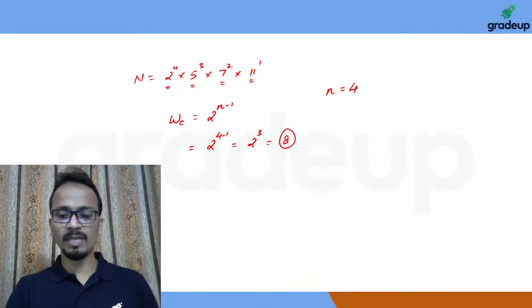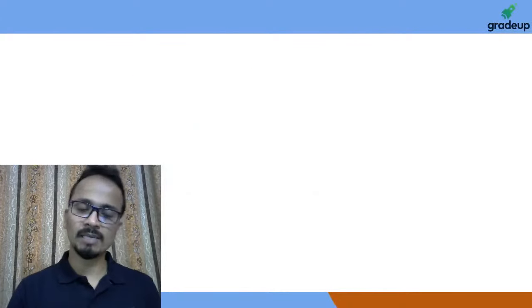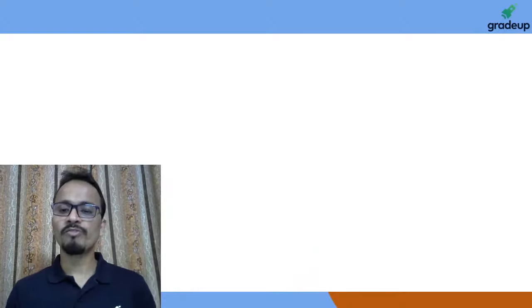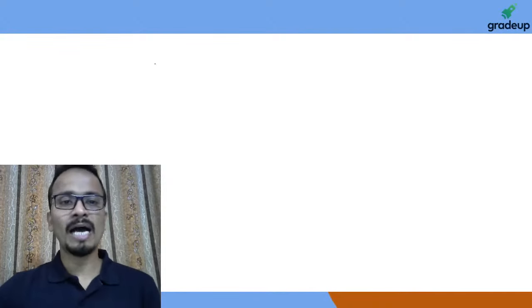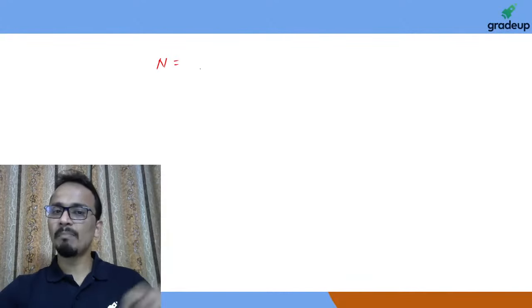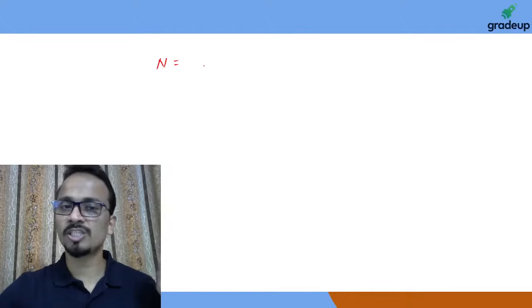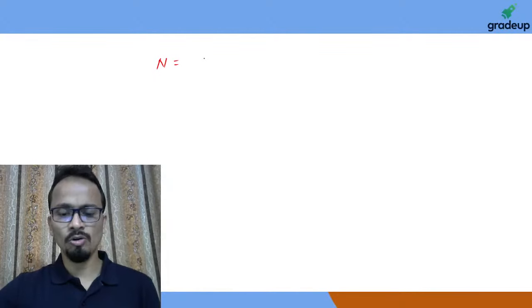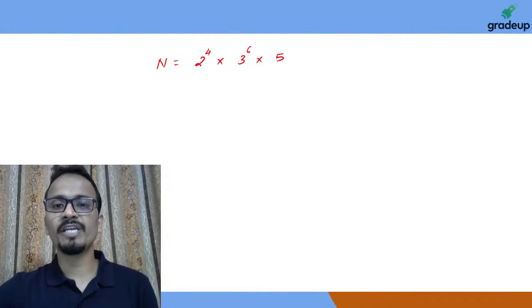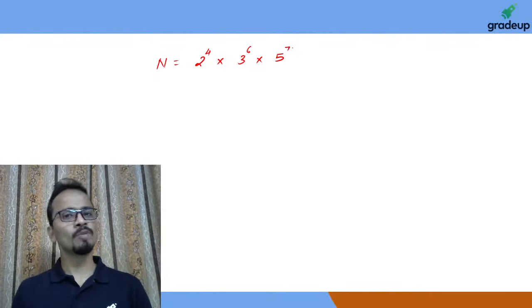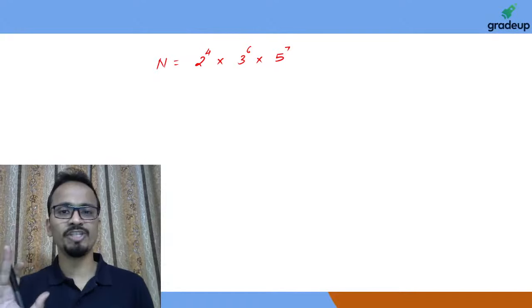So this is the formula. Now let's look at some of the questions. Friends, all of you be ready with some set of questions. I'm just writing a number n and we'll quickly apply the three formulas that we have just learned. Let's say n is 2 raised to the power 4 multiplied by 3 raised to the power 6 multiplied by 5 raised to the power 7. Let's say this is the number that is given to you.